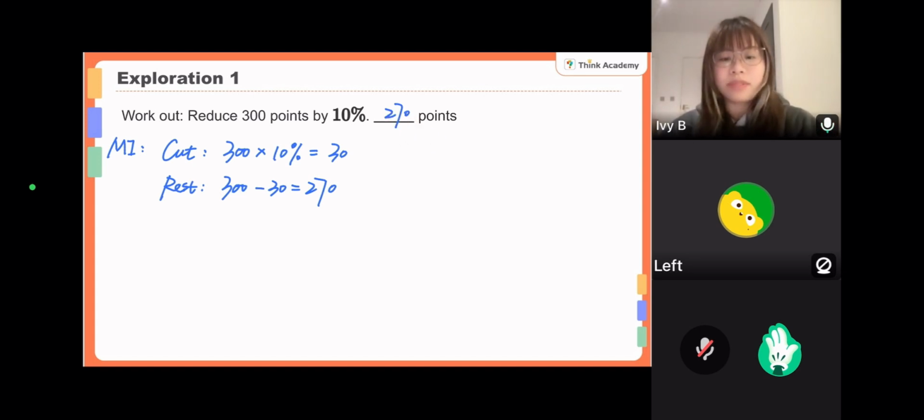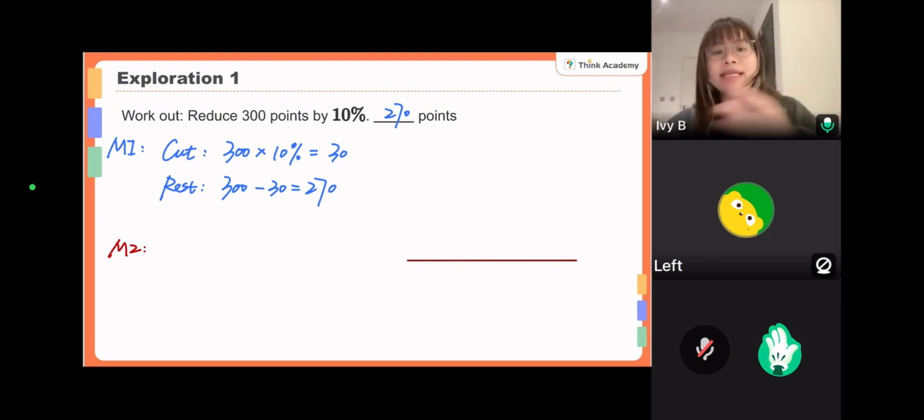Okay, but today we need to learn a new method, which is very important for more complicated questions. Maybe I can explain with the line segment. How to draw a line segment? We always start with the beginning. What do you change? What is the change based on? For example, this 10% is based on the 300 points. So I will draw the line segment at the very beginning to represent the 300 points. Are we clear? So the beginning line segment is always about the base. The base is 300 points.